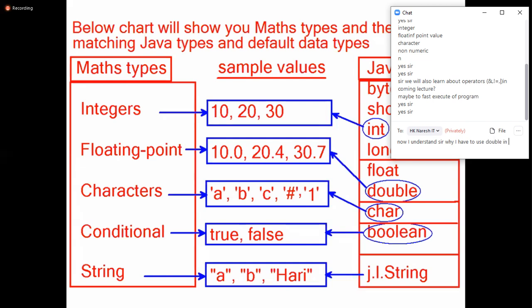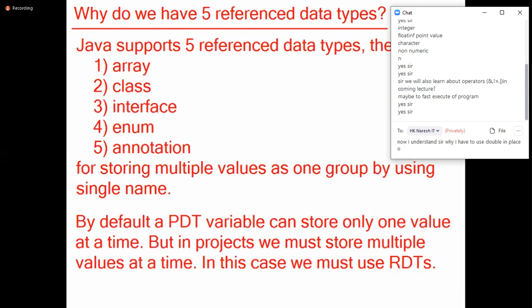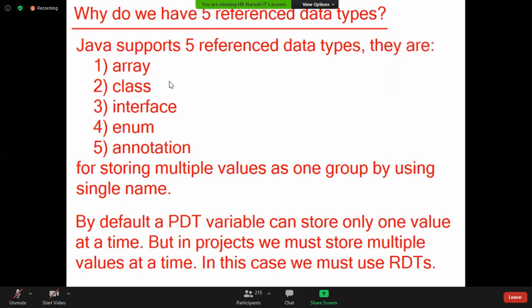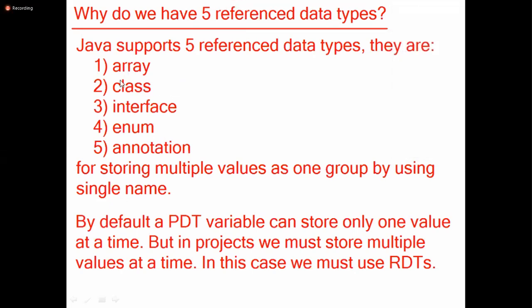Then we already have 8 primitive data types. Then why do we have 5 or 7 reference data types? Primitive data types are meant for storing one value, but I want to store multiple values. For storing multiple values as one group by using a single name, we have reference data types: array, class, interface, enum, annotation. I didn't mention abstract class and final class here because both belong to class only, right? That's why I didn't mention them.